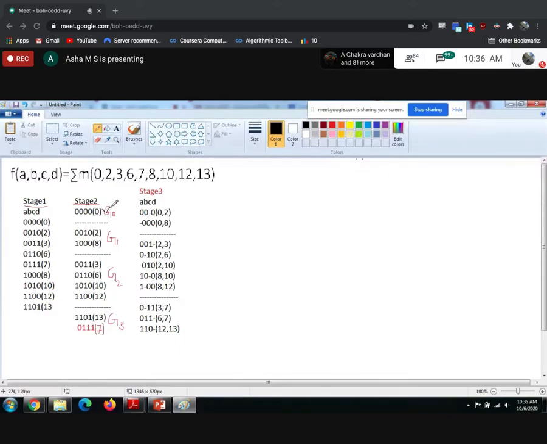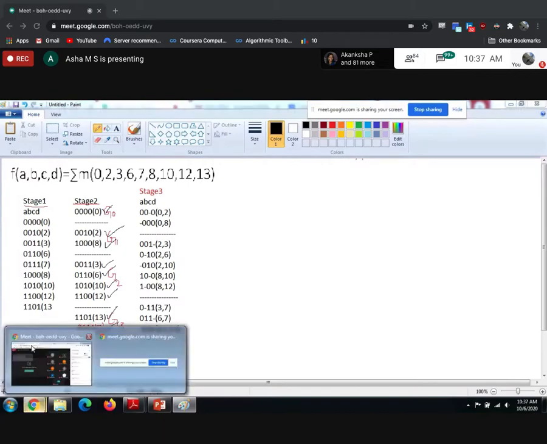Have we used 0? Yes, we have used 0, we have used 2, 8, 3, 6, 10, 12, 13, 7. We are not left out with any decimal numbers in stage 2. Once it is used, you have to tick mark. As soon as you use it here, you have to tick. If I swap from text to pen, it's not possible for me to do this continuously, so this is the procedure to follow.